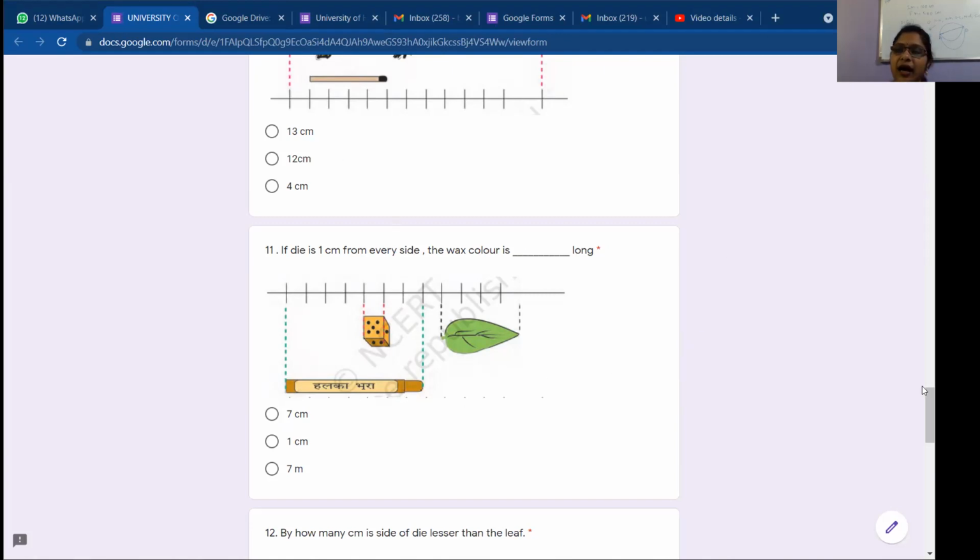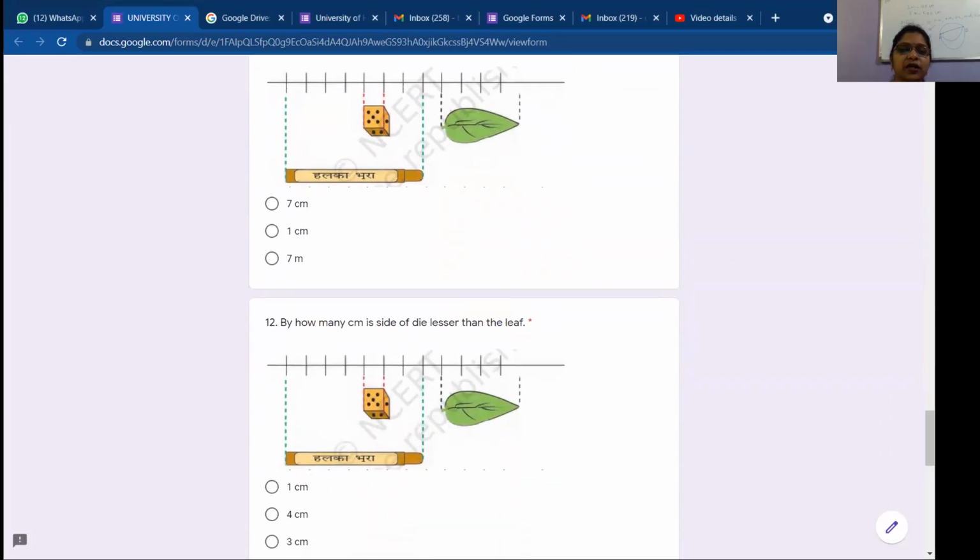So Ishan, answer the next question also, the 12th question. By how many centimeters is the side of the die lesser than the leaf? The side of this dice is lesser than the length of the leaf. By how many centimeters? Which one is less, dice or leaf? Die, ma'am. So by how many centimeters is it lesser than the leaf? By how many centimeters is the side of the die lesser than the leaf?